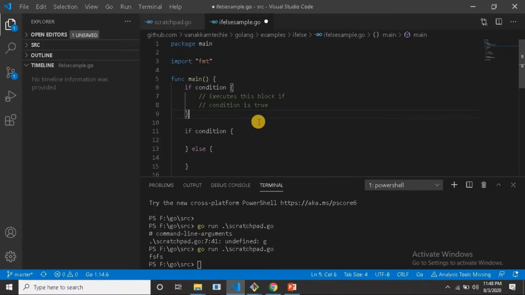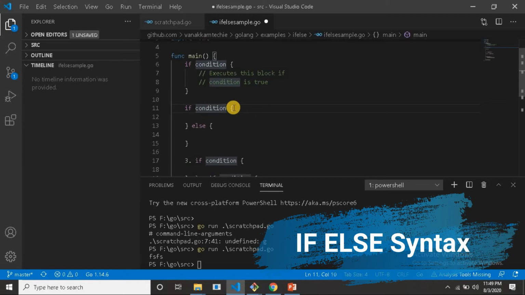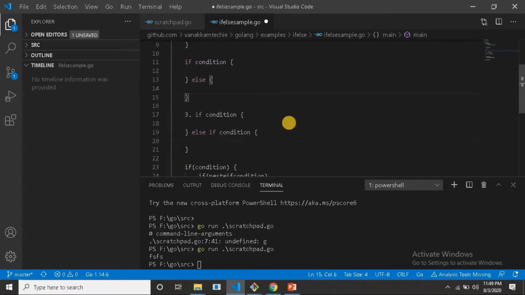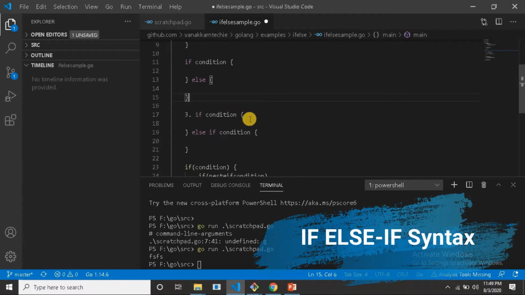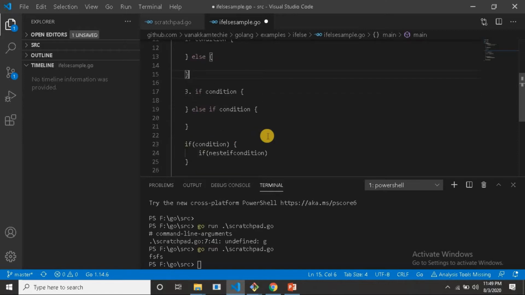If the condition is not satisfied, and you have some other block of statements you want to execute, then this is the syntax in Golang. The if else statement: if condition, opening brace, block of statements, then else, opening brace, block of statements, and closing brace. If you want to add another condition in the else part, then this is the syntax in Golang: if condition, opening brace, closing brace, else if, and then we add the condition, opening brace, and closing brace.